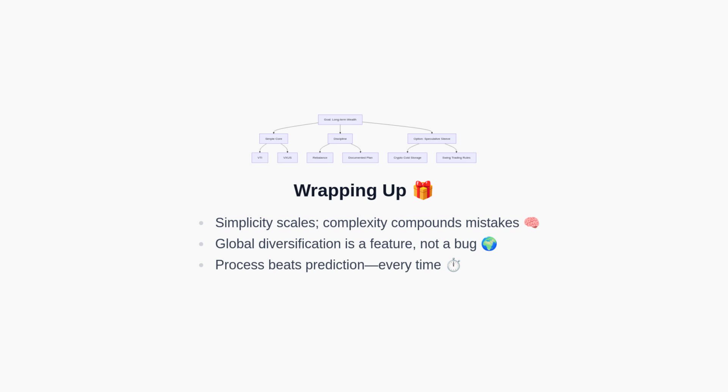To conclude, simplicity tends to scale while complexity can compound mistakes. Global diversification is a feature that balances cycles, not a flaw to be corrected. A repeatable process beats prediction over the long run. As you move forward, keep your portfolio aligned with your goals using broad index funds, disciplined rebalancing, and clearly defined rules for any speculative sleeve.